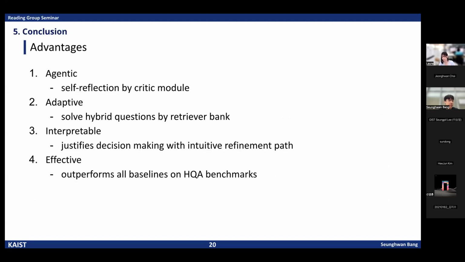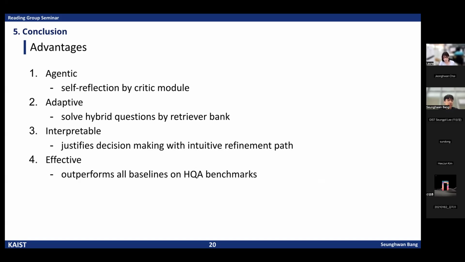So in conclusion, HYBGRAG demonstrates several key advantages. First, it is agentic. The system can perform self-reflection through the critic module, allowing it to detect and correct its own retrieval errors. Second, it is adaptive.